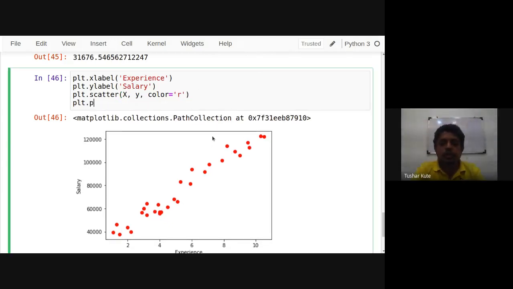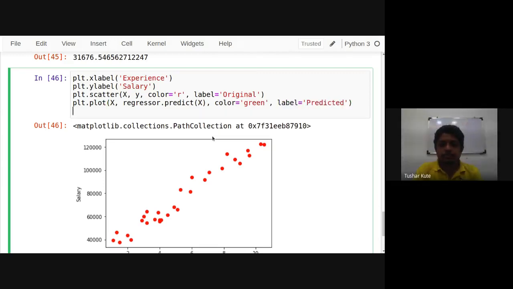So plt.plot, x, and the predicted value according to x, that will be regressor.predict(x). I will change the color. Here I'll assign the label as original, that is actual, and here we'll assign the label as predicted.